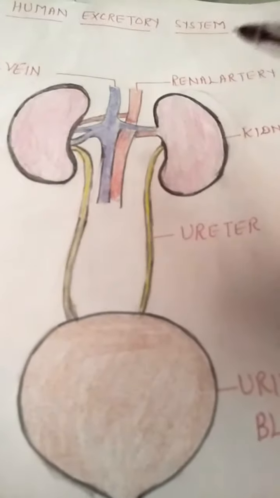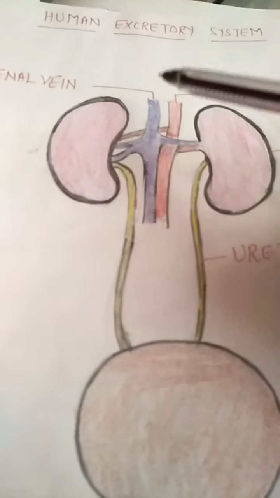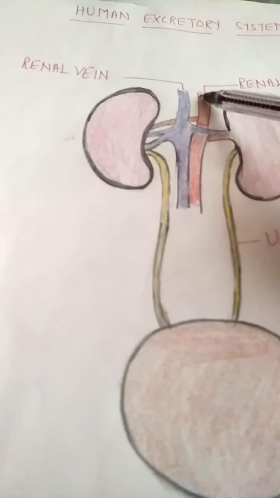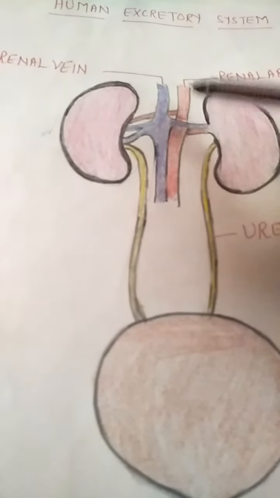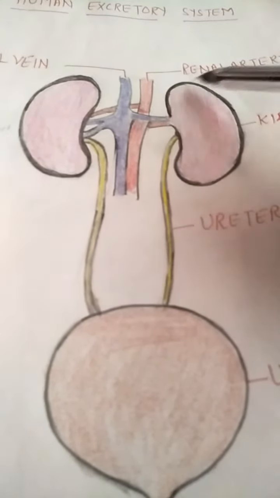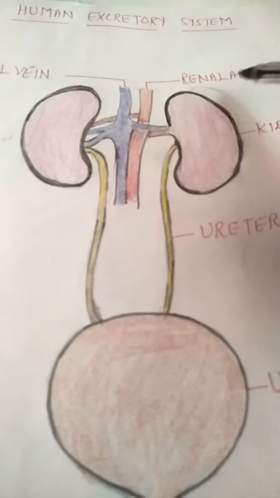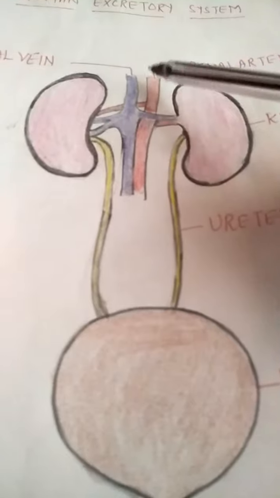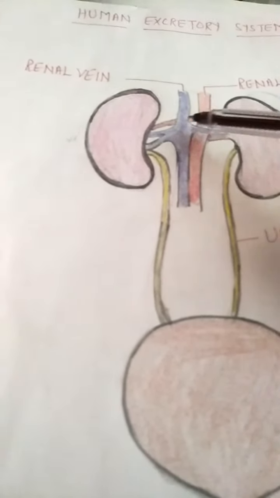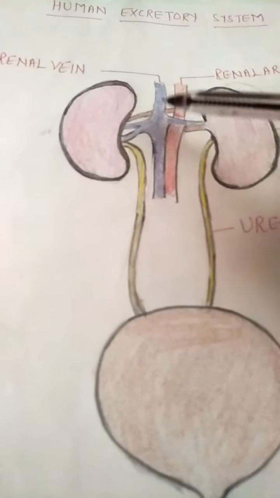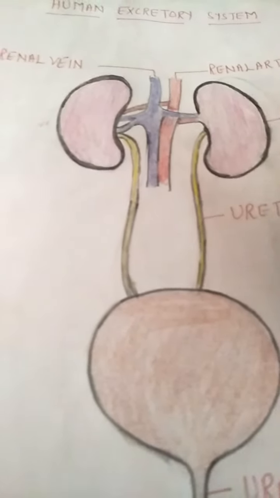Now, what actually happens during excretion? Here blood supply is also there in the excretory system. The word renal is associated with kidneys. The renal artery is bringing blood to the kidneys, and the renal vein is taking blood out from the kidneys towards the heart.